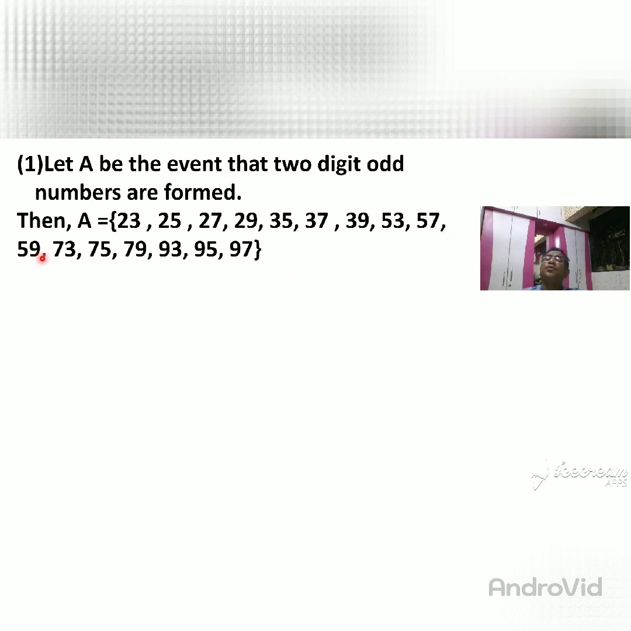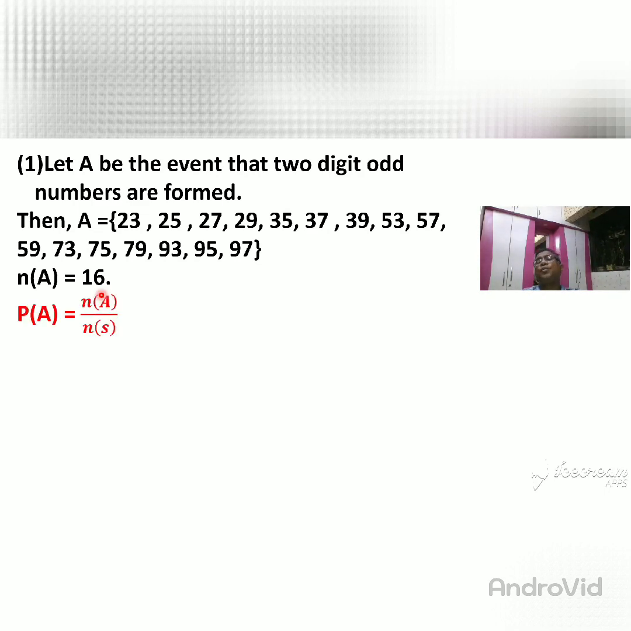unit place having 9 for 59, unit place having 3 for 73, unit place having 5 for 75, unit place having 9 for 79, unit place having 3 for 93, unit place having 5 for 95, unit place having 7 for 97. So these are all event A numbers. All event A numbers are odd 2-digit numbers taken from the sample space. So what will be the number of A? The number of A is equal to 60. Okay, any doubts here? Then we are going to the next.